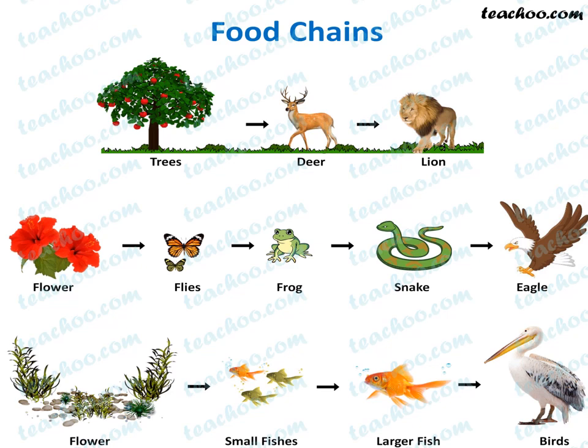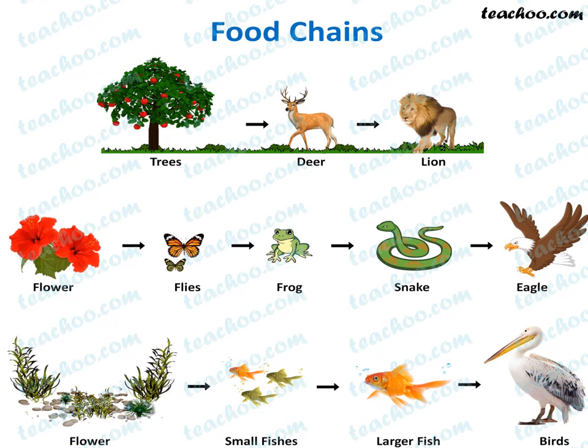Next one, plants. Fishes are eating the plants. After that, big fish eating small fish. Next, kingfisher, that is a bird, eating fish. This is also one kind of food chain. So algae, fish, kingfisher, snake, decomposer; grass, rabbit, fox, hyena, decomposer. At the finishing place the decomposer will come.